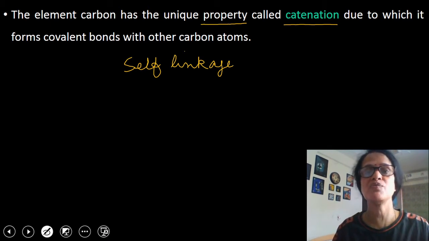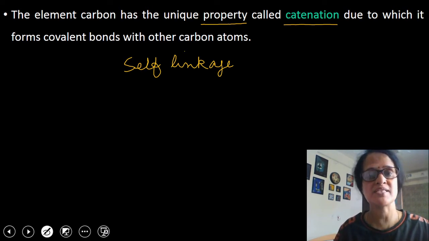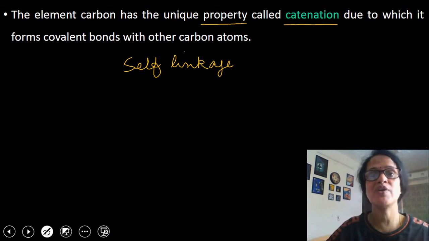The formation of covalent bonds with other carbon atoms is called catenation. We can say that catenation is the self-linkage. So carbon can form covalent bonds with other carbon atoms in different ways. It can form covalent bonds in a straight chain, in a closed chain, in a branch way.